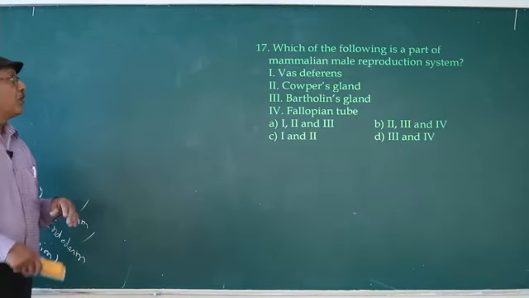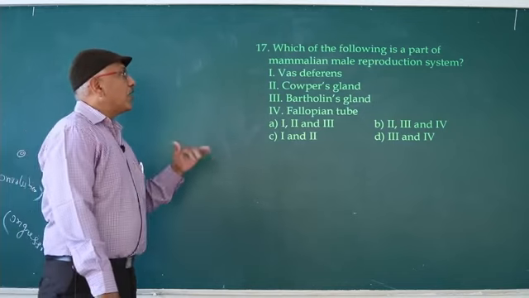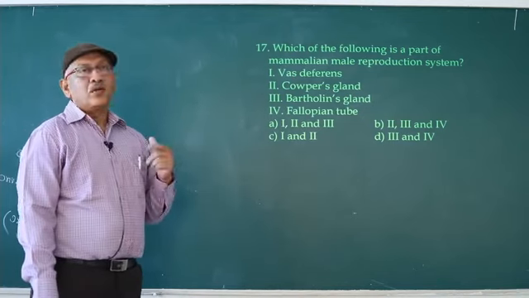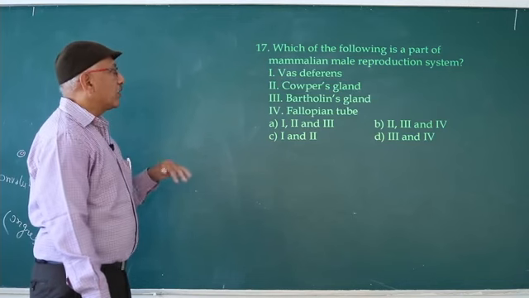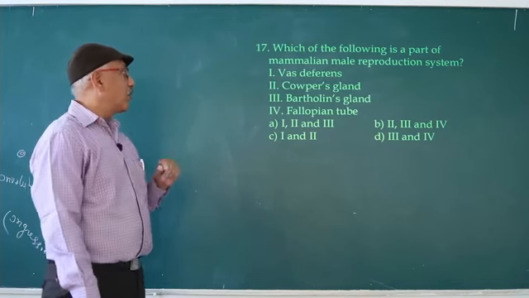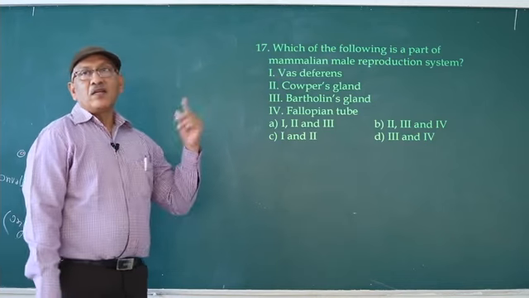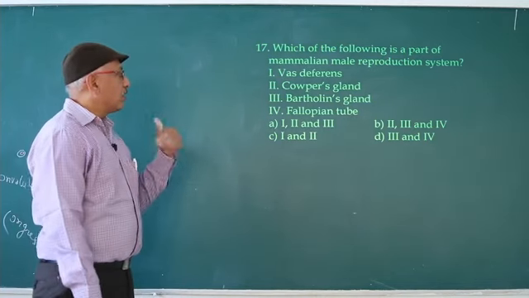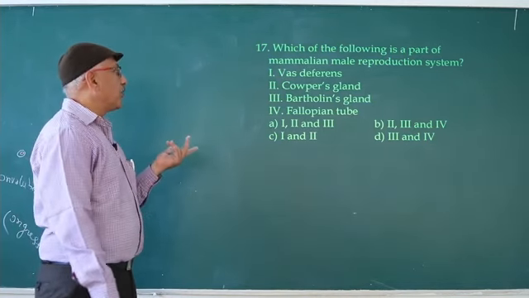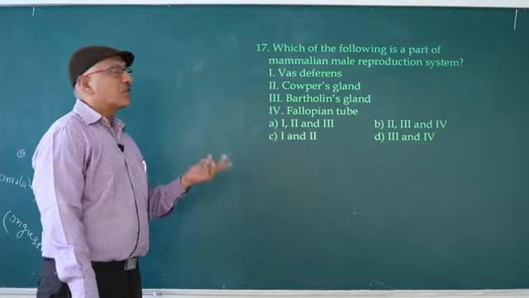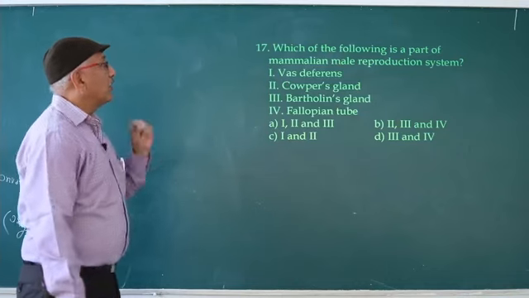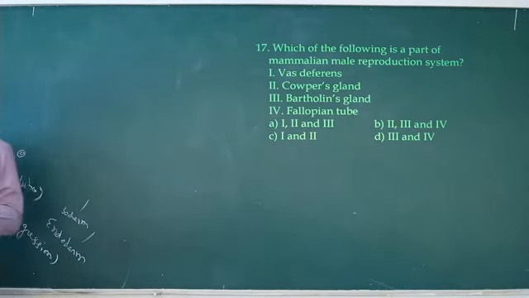Next question, which of the following is a part of mammalian male reproductive system? 1. Vas deferens, part of male reproductive system. Cowper's gland, also part. Bartholin gland, part of female reproductive system. Fallopian tube, part of female reproductive system. So answer is C, 1 and 2. Vas deferens and Cowper's glands.